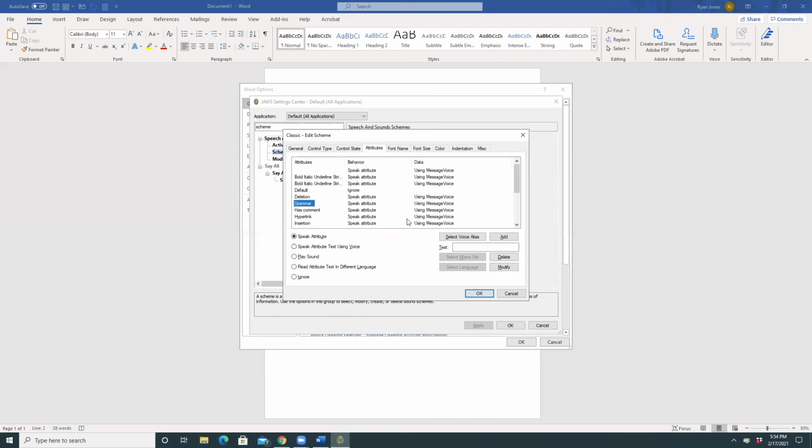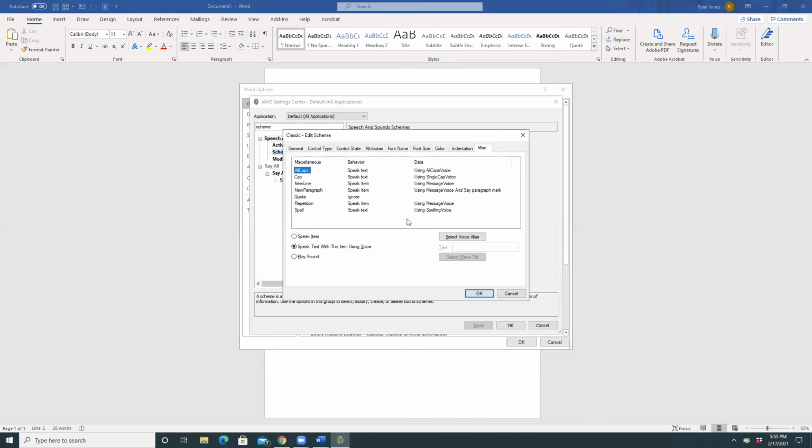Same thing with color. We can define what JAWS would do when it gets to fonts with different color. Indentation tab. Indentation. Misc tab. And then miscellaneous. List 1 list view. All caps speak text using all caps voice 1 of 7. And there's several things here in the miscellaneous section to help us determine some things that may not have fit in some of the other categories. So since I've changed the way JAWS communicates the checked or unchecked state, I'm just going to let that be my change. So I'm going to tab until I get to the OK button.